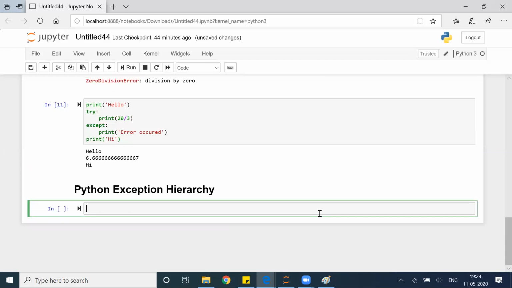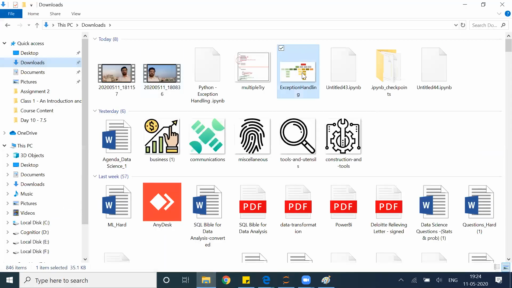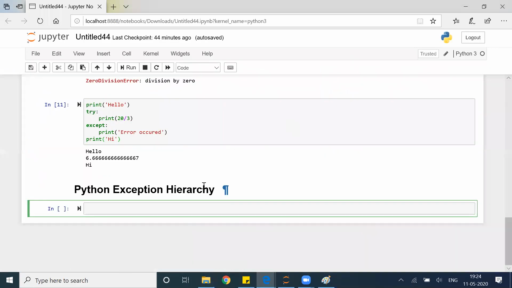I will also let you know how to insert an image in Jupyter Notebook. Okay. I created one image here. This is the exception handling block which I have created. I want to insert this image. It's an image PNG file. I want to insert this image in my Jupyter Notebook for my reference.